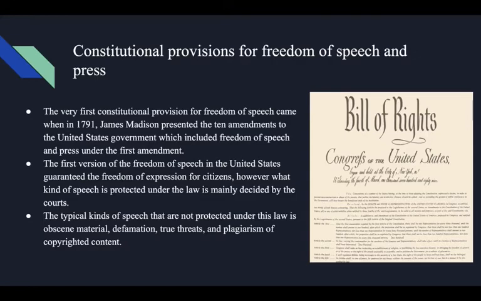However, what kind of speech is protected under the law is mainly decided by the courts. The typical kinds of speech that are not protected under this law are obscene material, defamation, true threats, and plagiarism of copyrighted content.